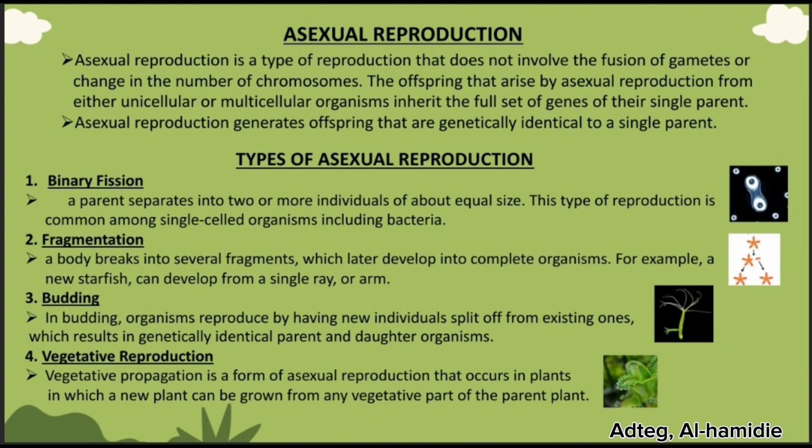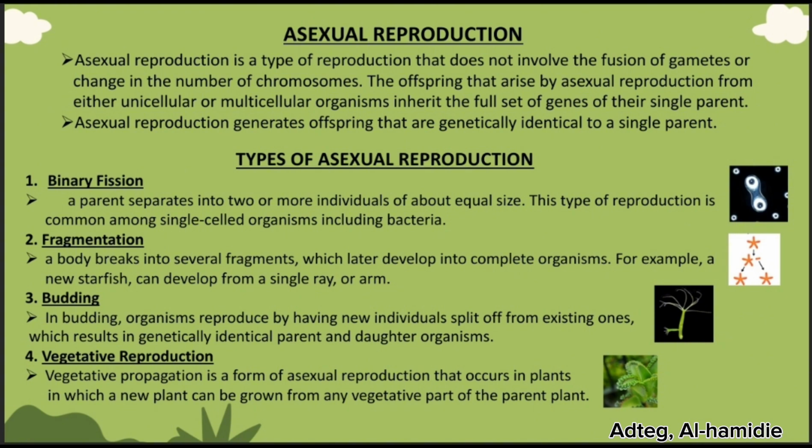Asexual reproduction generates offspring that are genetically identical to a single parent. Meaning, in asexual reproduction, a parent organism will not need a mate or partner to produce its own offspring. The offspring of asexual organisms are an exact copy of their parent organism.